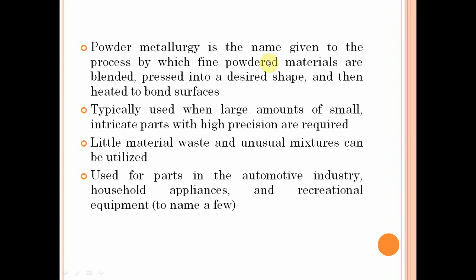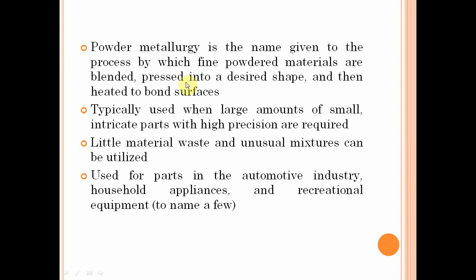Powder metallurgy is a name given to the process by which fine powdered particles are blended, pressed into the desired shape, and then heated to bond the surfaces. So whatever I told, first you take the fine particle powders that we collect in the drum, which we call blending, and mix that powder very well.